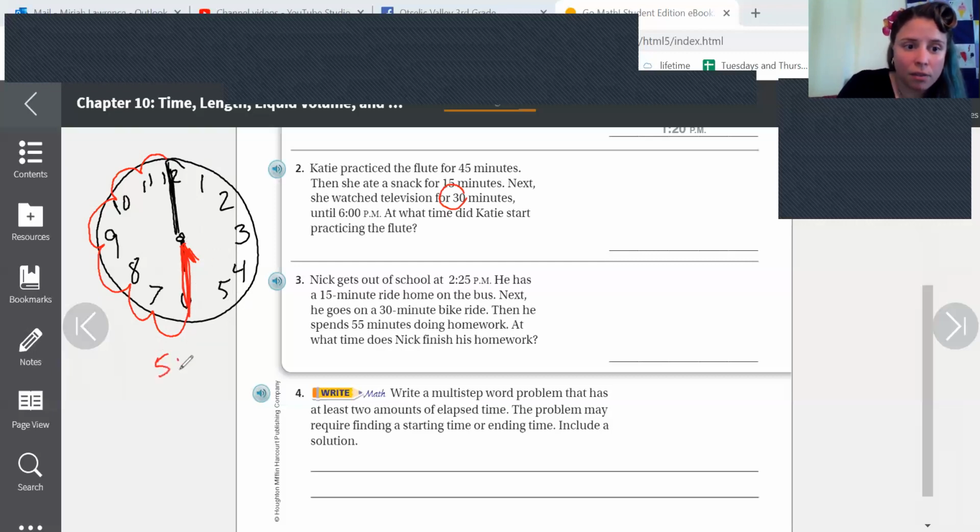So it's 5, 5, 10, 15, 20, 25, 30. Okay. Now that we've done that, I'm changing the color again. We need to go back 15 minutes. 5, 10, 15. So our hour hand is still here, but now our minute hand is over here. The hour hand is still past the 5. We haven't gone all the way back yet, but our minute hand's at 5, 10, 15.